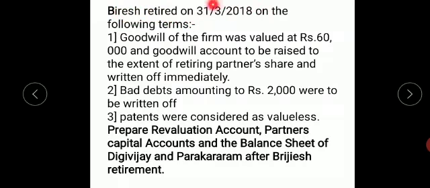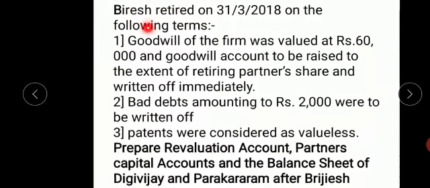Now we have adjustments. Brijesh has retired on 31/3. Now the goodwill of the firm is valued at 60,000. This 60,000 is the total goodwill of the firm. Whenever it is given this way, only the retiring partner's share is to be raised. So goodwill to the extent of retiring partner is to be raised and written off immediately. So 60,000 you have to divide in Brijesh's share of 2/5. How it is done, we will see in the problem.